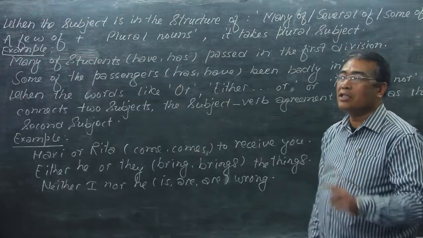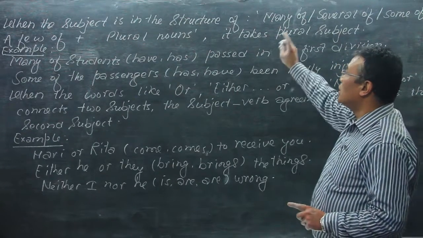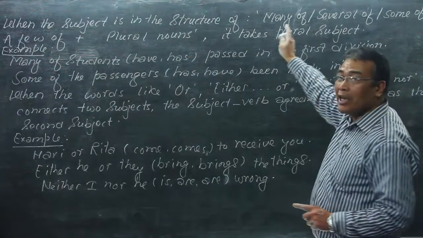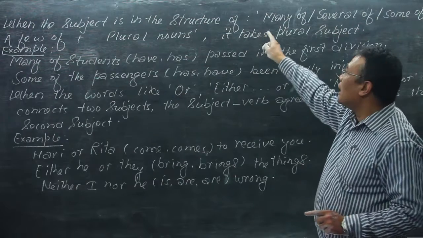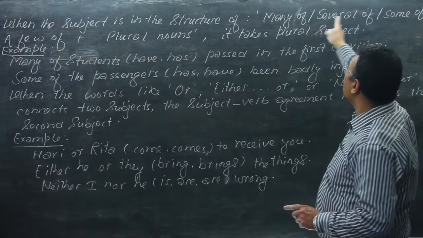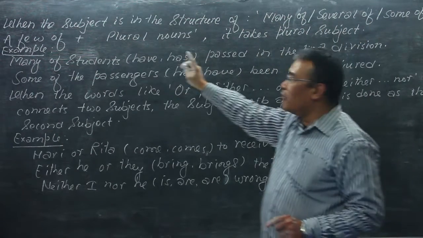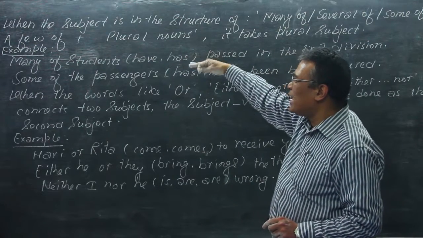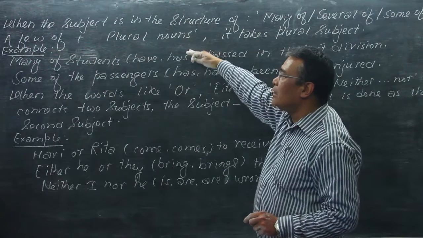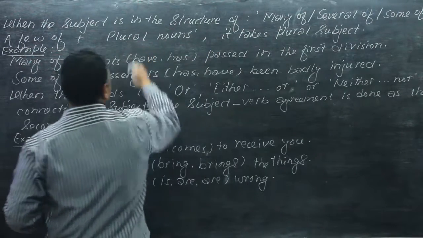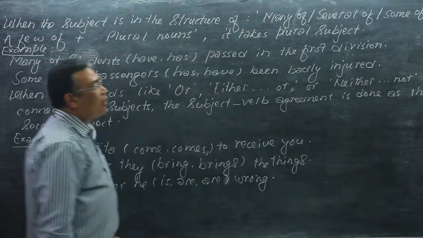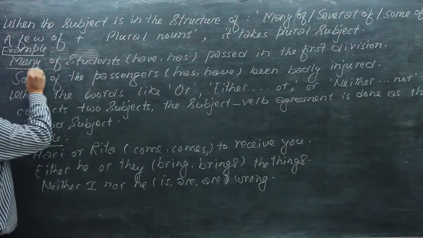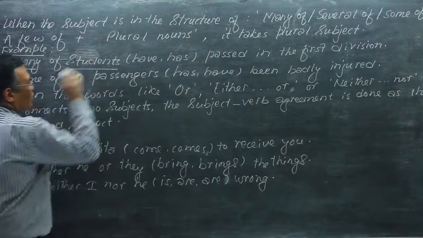In the previous situation, we took each of, one of, and now in the place of each or one or every, we have many of, several of, some of, a few of, plus plural nouns. When the subject is in this structure, the subject verb agreement is done with plural subjects. So now here, many of students.